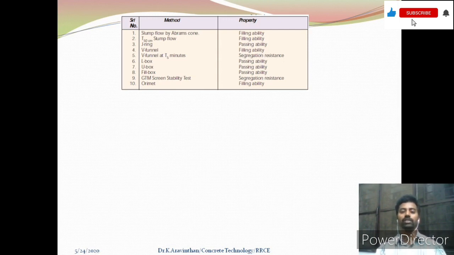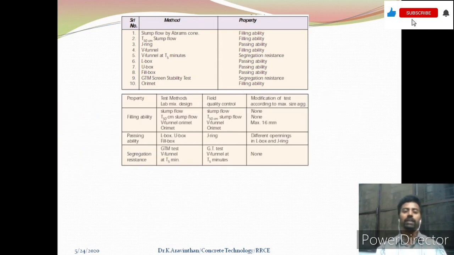And the L box and U box tests are used to identify the passing ability. So here a column is given for the test and methods that can be done in the lab, and the field quality control and the modification test according to the maximum size of aggregate. So you can see that these are the field quality control tests, and these are the lab oriented tests, which you can differentiate and identify.